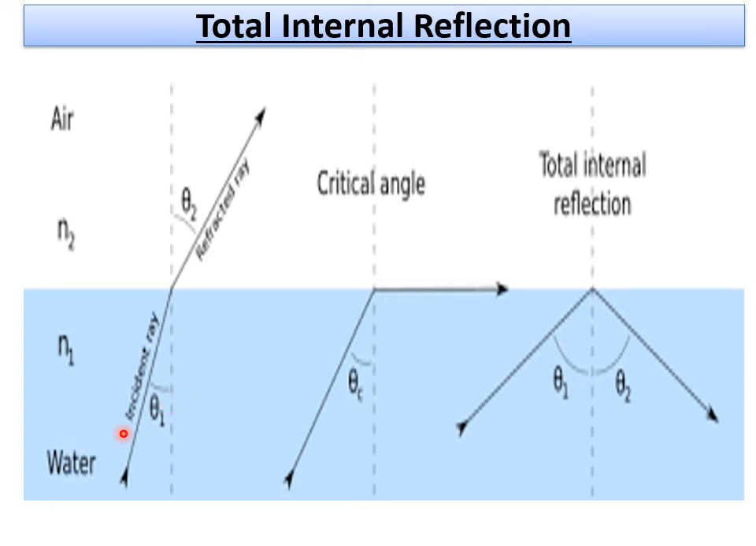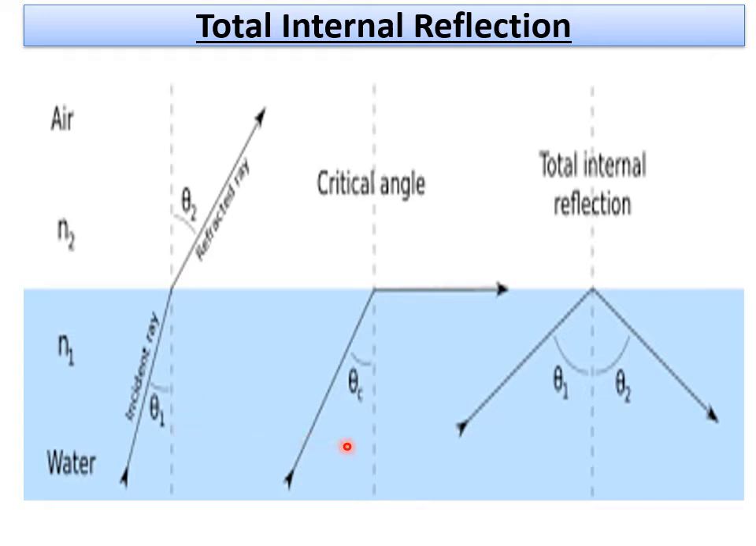So when a light ray, this incident ray, enters into this rarer medium, what happens generally? It bends away from the normal. That's the reason you see this is theta 1 and this is theta 2. That means here theta 2 is greater than theta 1. So angle R is greater than angle I. Okay, this is one thing.